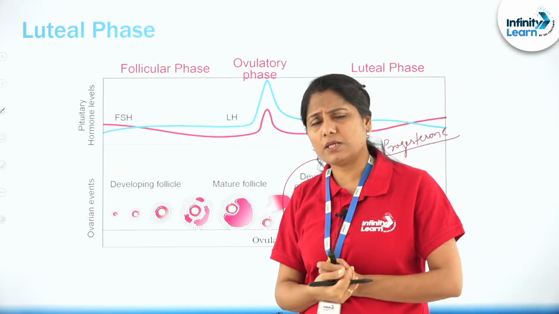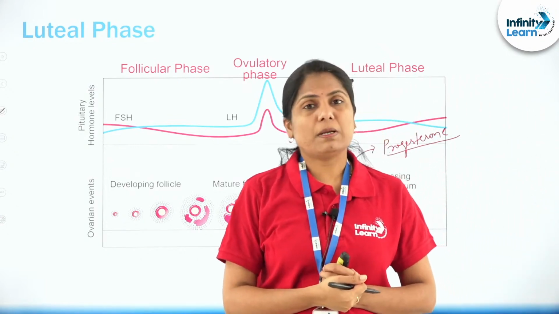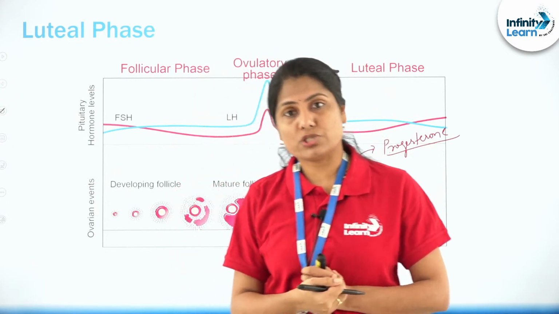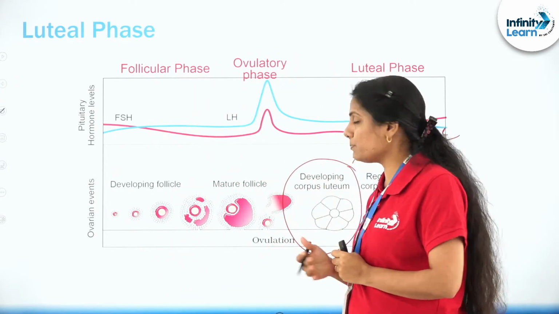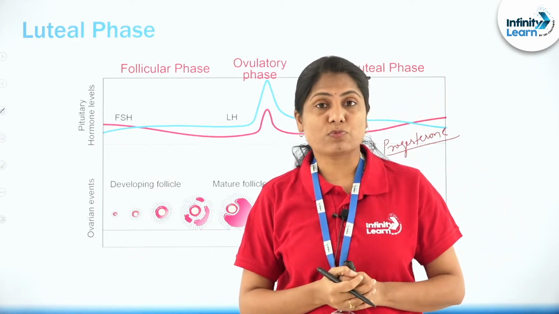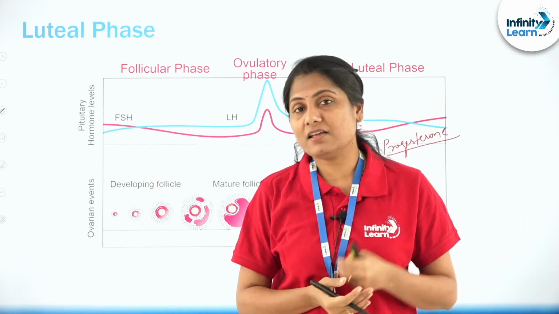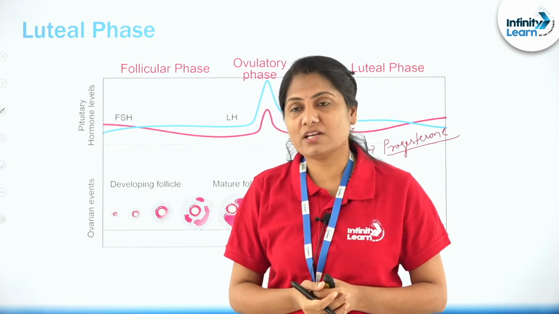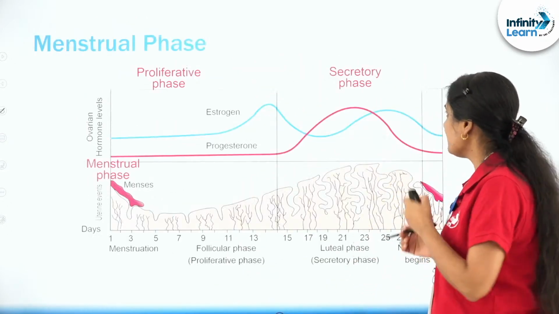Estrogen also is something that is being secreted by it, but very high levels of progesterone is what is secreted by the corpus luteum, which is what is building up that endometrium, causing the secretory phase in the uterine cycle, right?